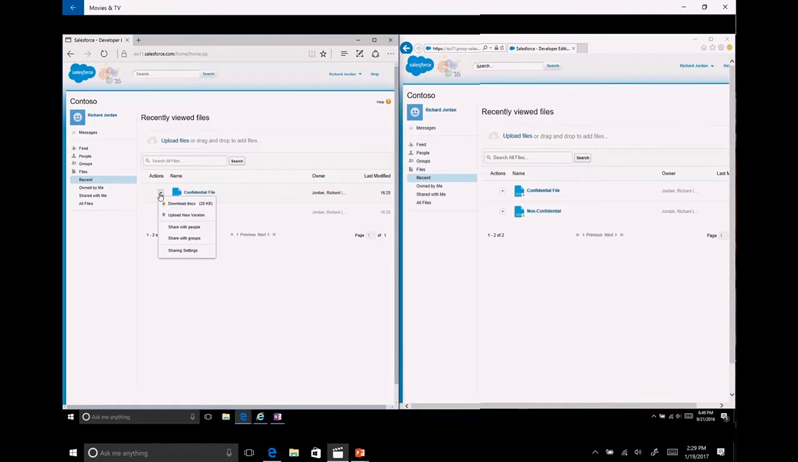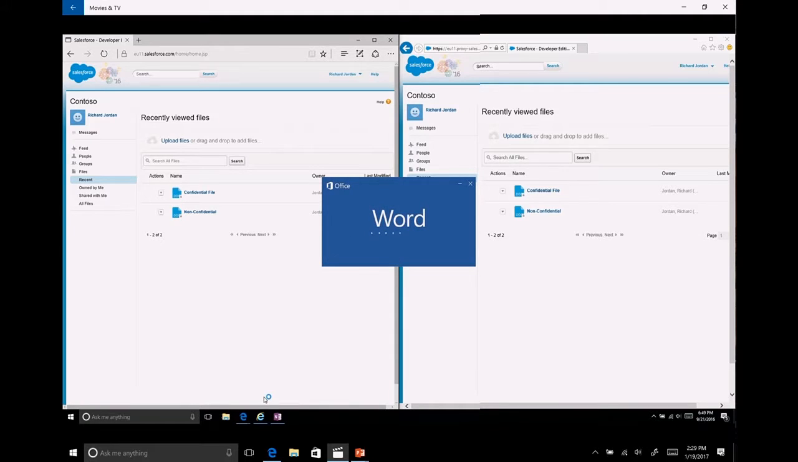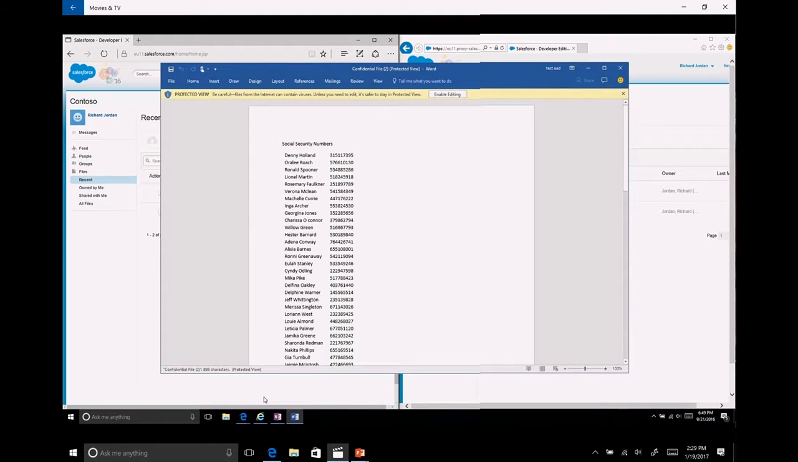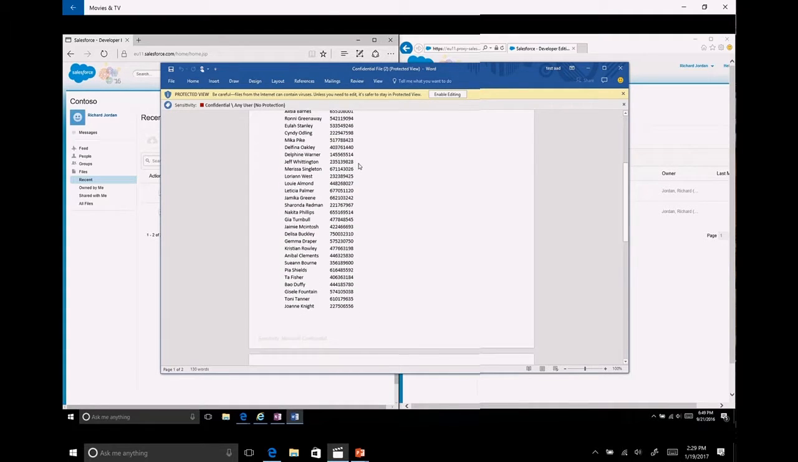I close it. I go to my confidential file. I download. I save it. I open it. And there's my confidential file sitting on my managed device. That looks like a pretty scary file. That's got a lot of people's names and social security numbers. That's kind of a scary file. But I'm on a managed device. So from a policy standpoint, I have allowed this to happen.